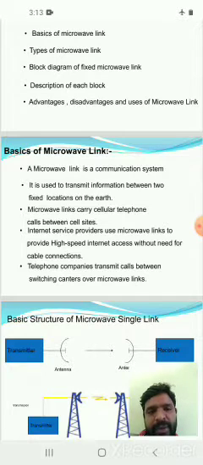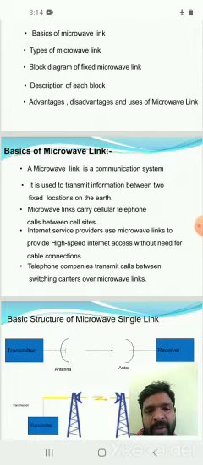Basics of microwave links. A microwave link is a communication system. It is used to transmit information between two fixed locations on Earth. Microwave links carry cellular telephone calls between cell sites.